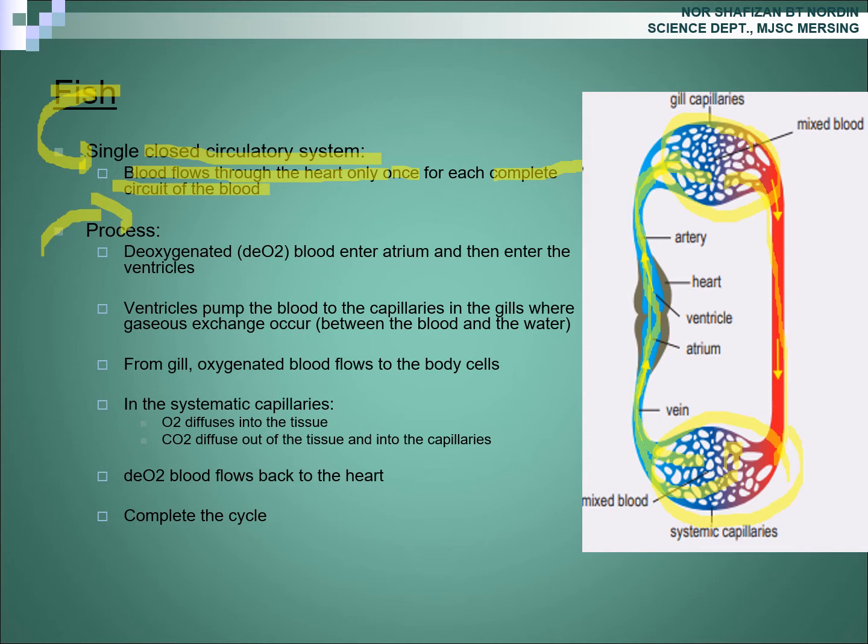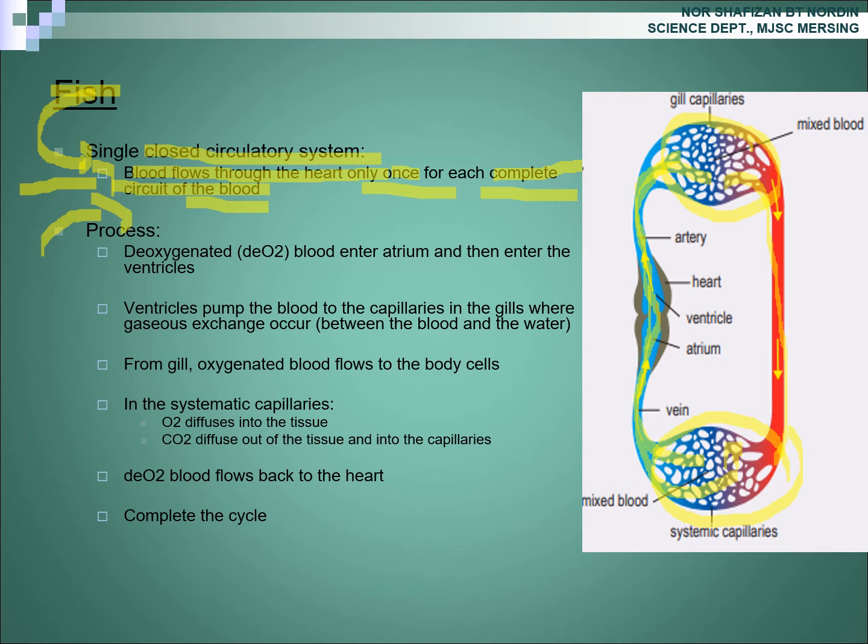Okay, so we can conclude that blood flows through the heart only once for each complete circuit of the blood. From atrium to the ventricle to the gill capillary, exchange of gases happens between blood and the water, and then oxygenated blood will flow to the systemic capillary. What happened in the systemic capillary?